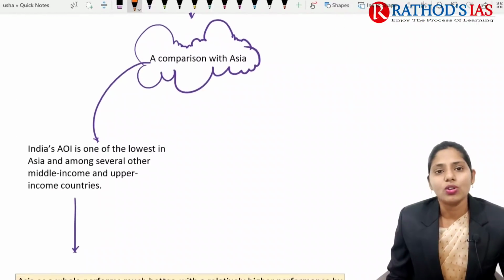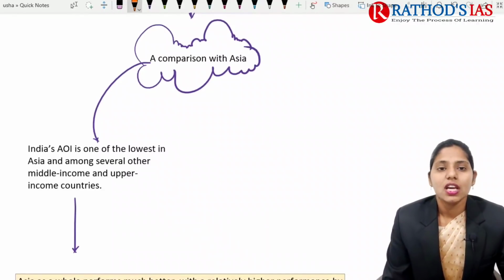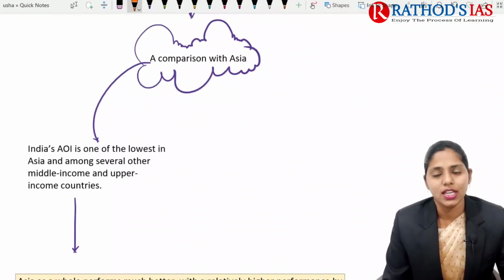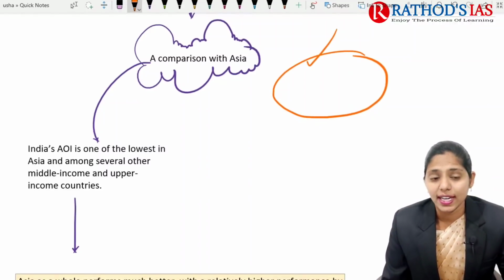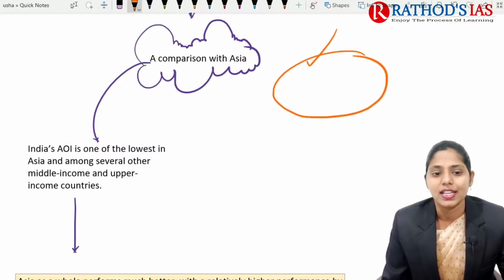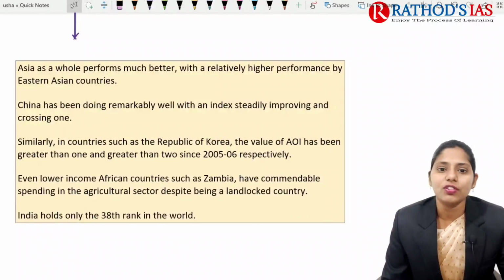And whenever we are comparing India with other countries, India's agriculture orientation index is one of the lowest when we look at Asia. In Asia, India's index is lower than other middle income countries as well as upper income countries. If you focus on the data and compare with China, it is doing remarkably well, and it is spending very high on agriculture.